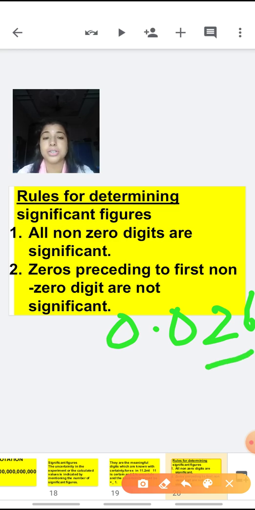The first non-zero digit here is 2. Now 2 zeros are there before that. So the 2 zeros are not significant. Only 26. That is, there are 2 significant figures here, 2 and 6. The zeros before the non-zero digits cannot be considered as significant.